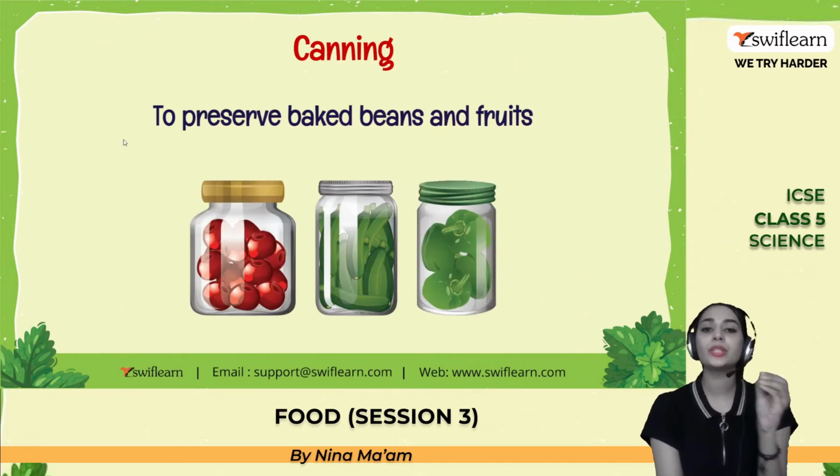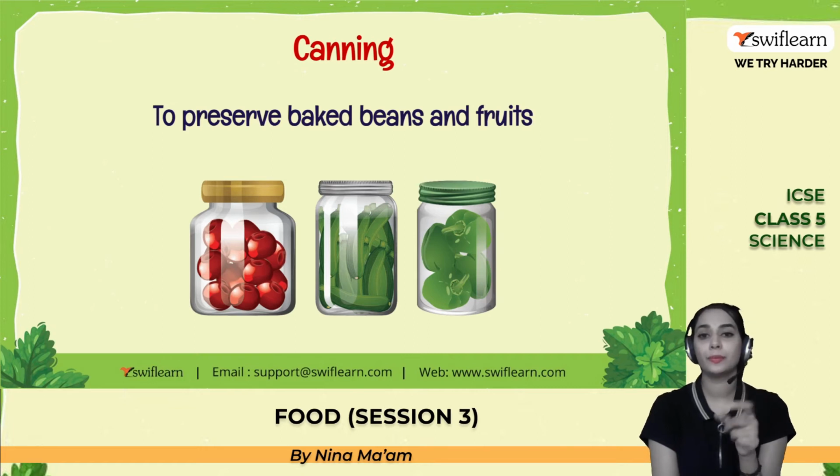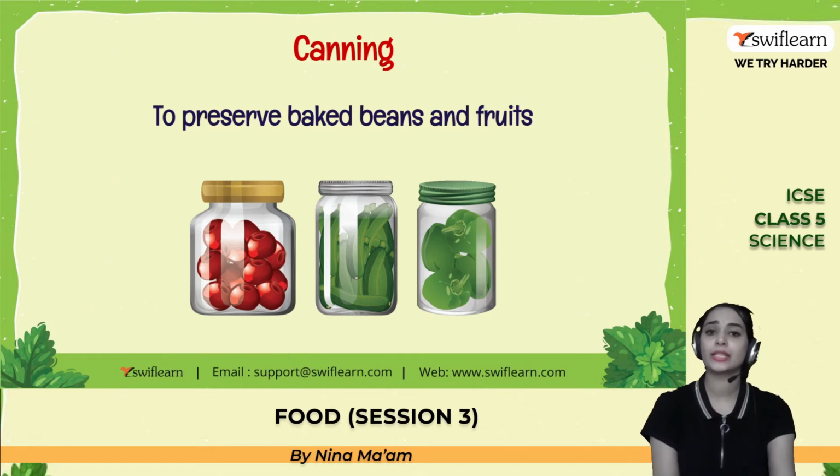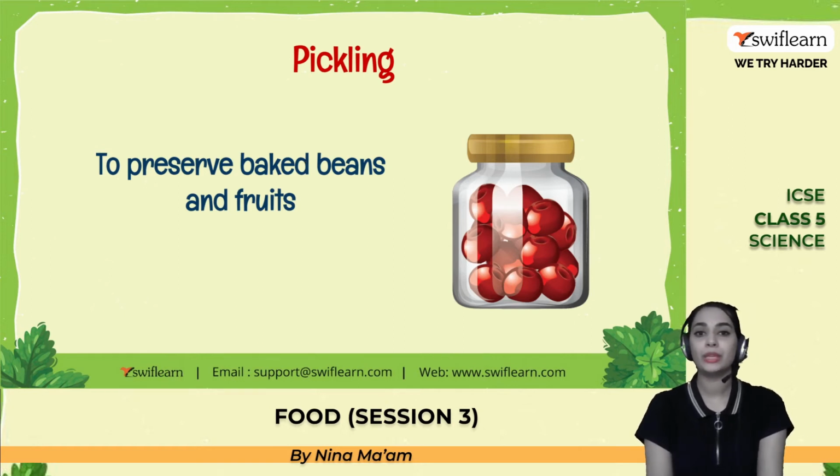So, canning. To preserve baked beans and fruits. A lot of canned foods are available in the market, right? The canned food includes beans, sprouts, fruits. A lot of foods are available, especially vegetables and beans, in a preserved form such as canning. Pickling. To preserve vegetables and fruit. You can put the vegetables, fruit and olives and everything in salt water or in vinegar.